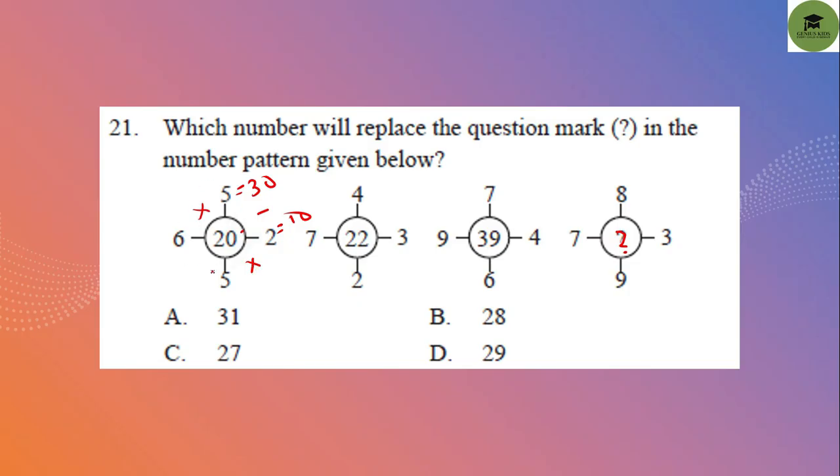Let's see if we do this, whether the same pattern will follow here or not. If we again multiply 7 into 4, that will give you 28. And here 3 into 2 will give you 6.